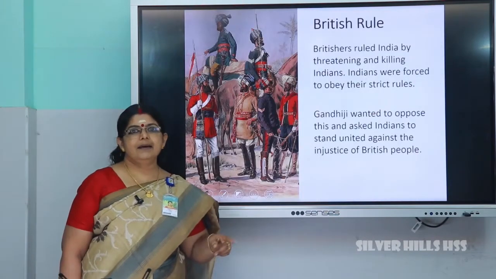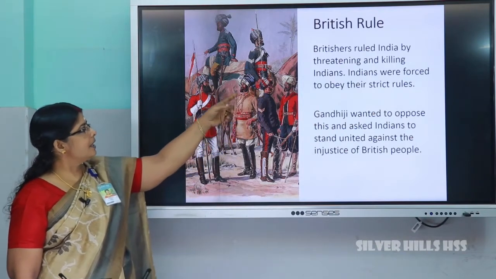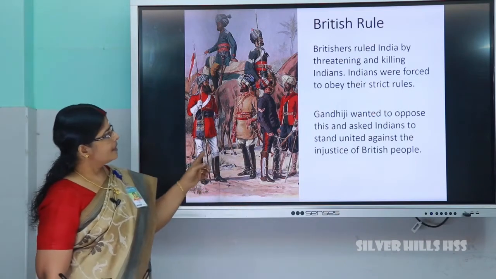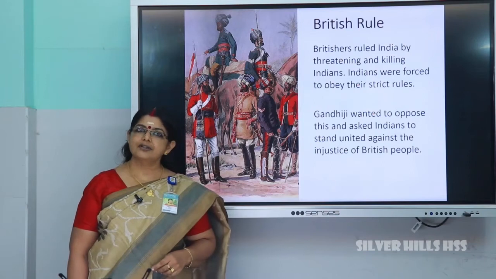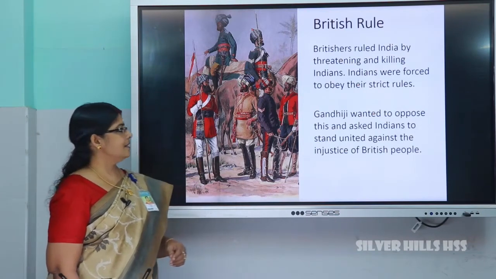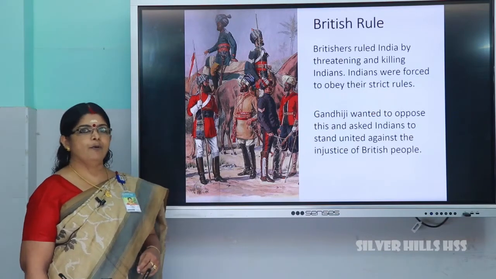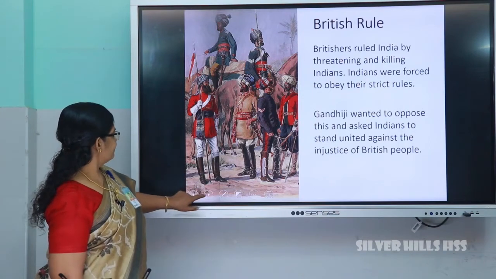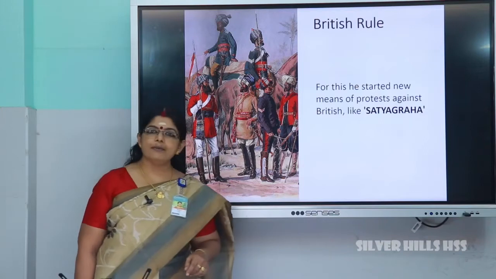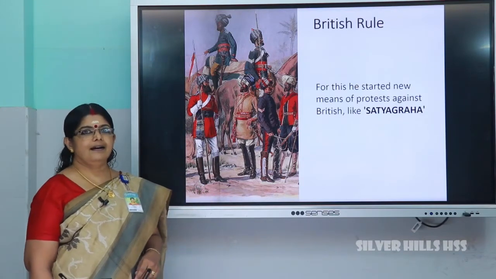Next we will study about the British rule at that time. The Britishers ruled India by threatening and killing Indians. Indians were forced to obey strict rules. Gandhiji wanted to oppose this and asked the Indians to stand united against the Britishers. For this, he started new means of protest against the Britishers, like Satyagraha.